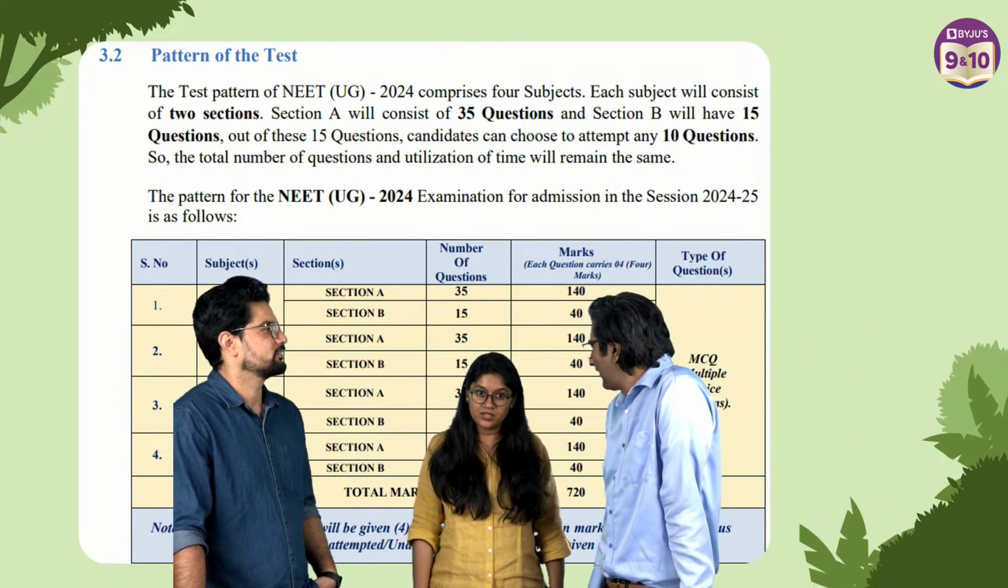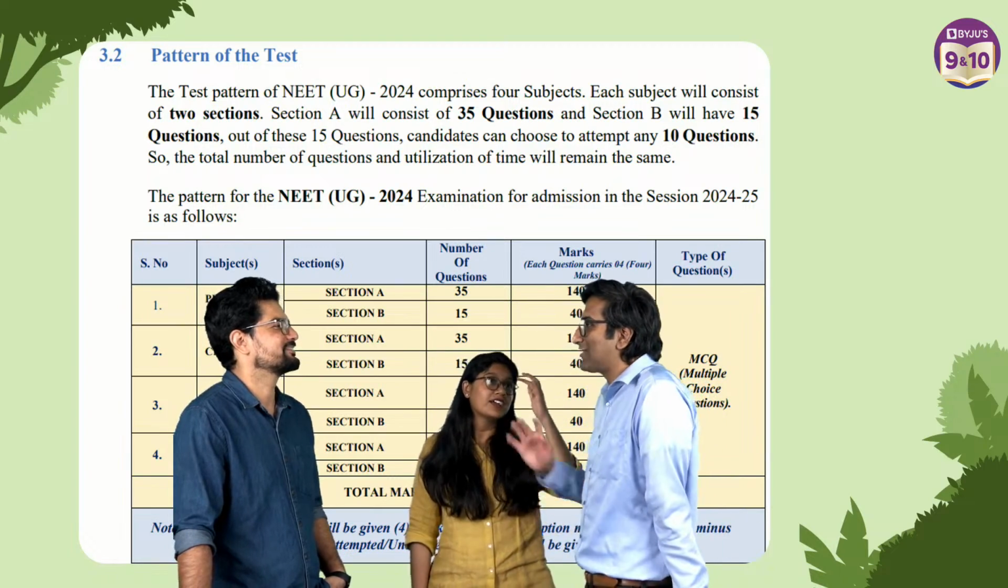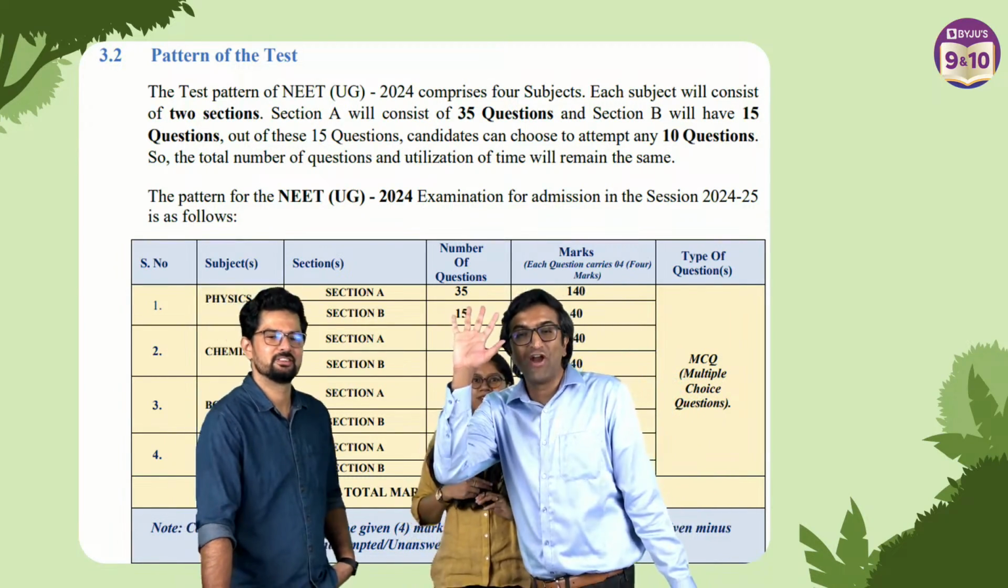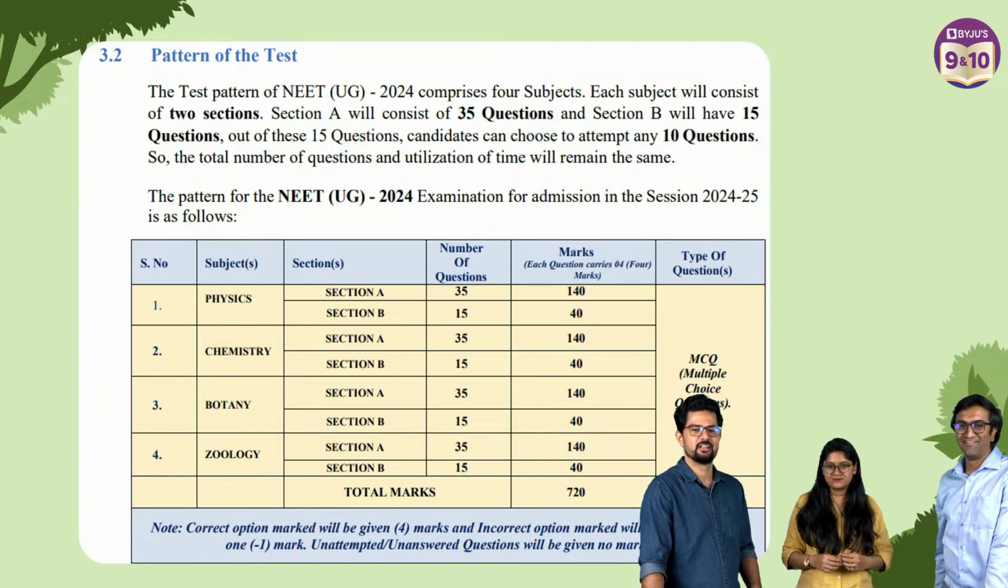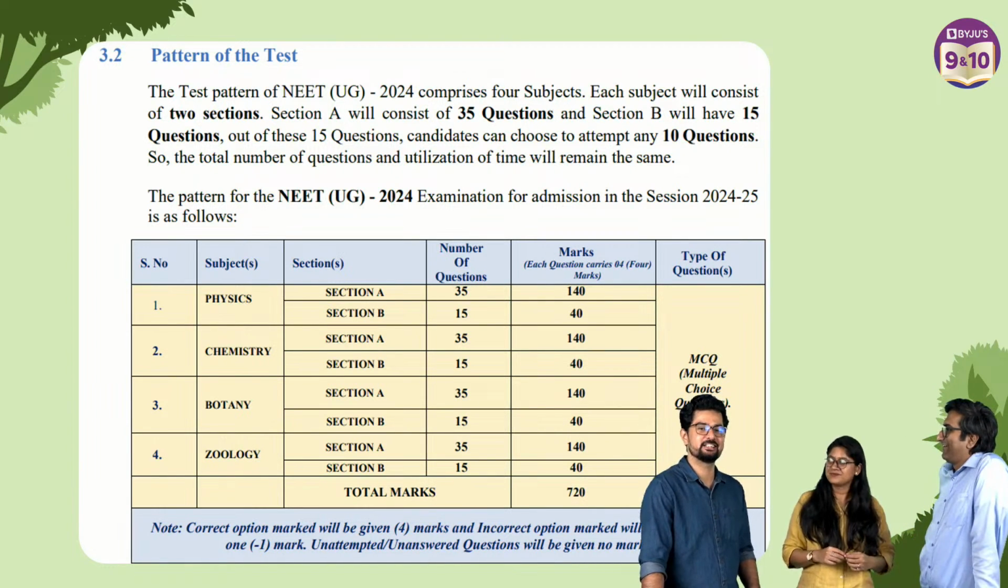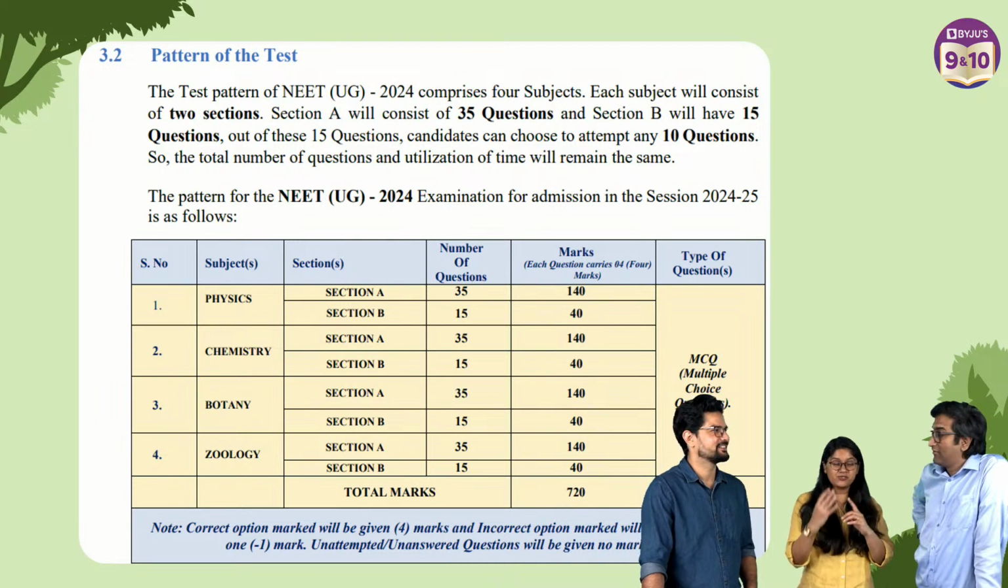Sorry, what did I say? Not 20 questions, 4 or 5 questions not attempted, and you got every other question right. You have to consider there is negative marking as well. For every wrong question, minus 1, and every correct question, 4 marks.